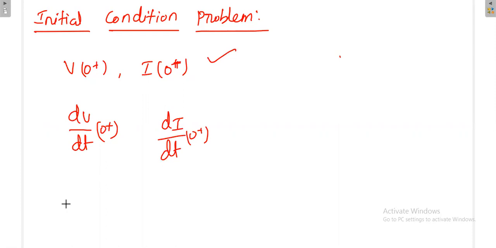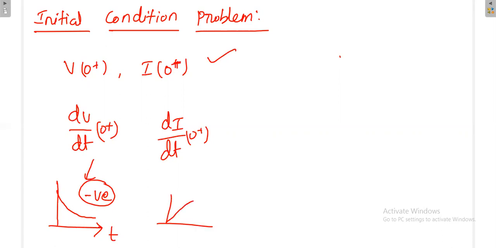But if you see the second case, my voltage may go like this. What is happening with respect to time? My voltage is decreasing. That means if I calculate dv by dt for this one, I will get a negative value. Or sometimes my current may be increasing like this. Then if I calculate di by dt, I will get some positive quantity.